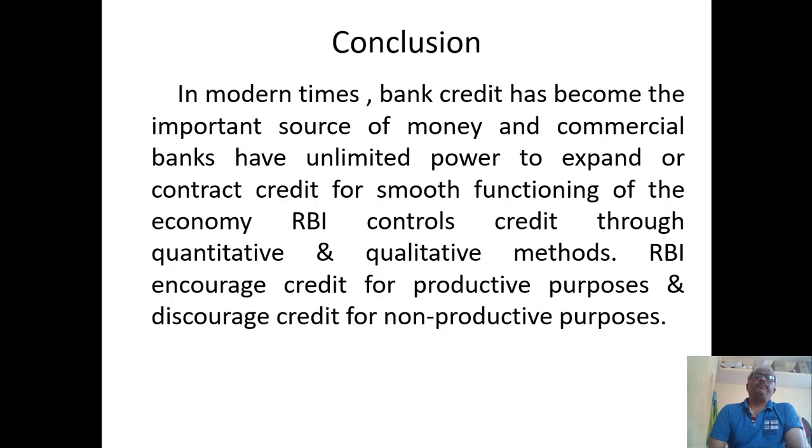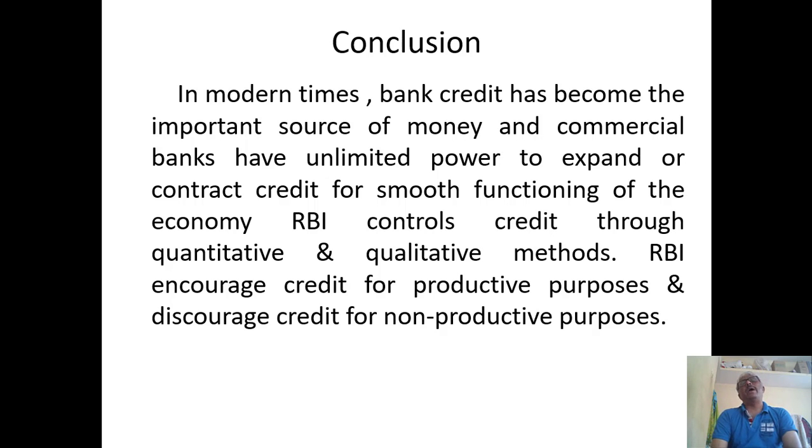In conclusion, in modern times, bank credit has become an important source of money, and commercial banks have unlimited power to expand or contract credit for smooth functioning of the economy. RBI controls the credit through qualitative and quantitative methods and encourages credit for productive purposes and discourages credit for non-productive purposes.